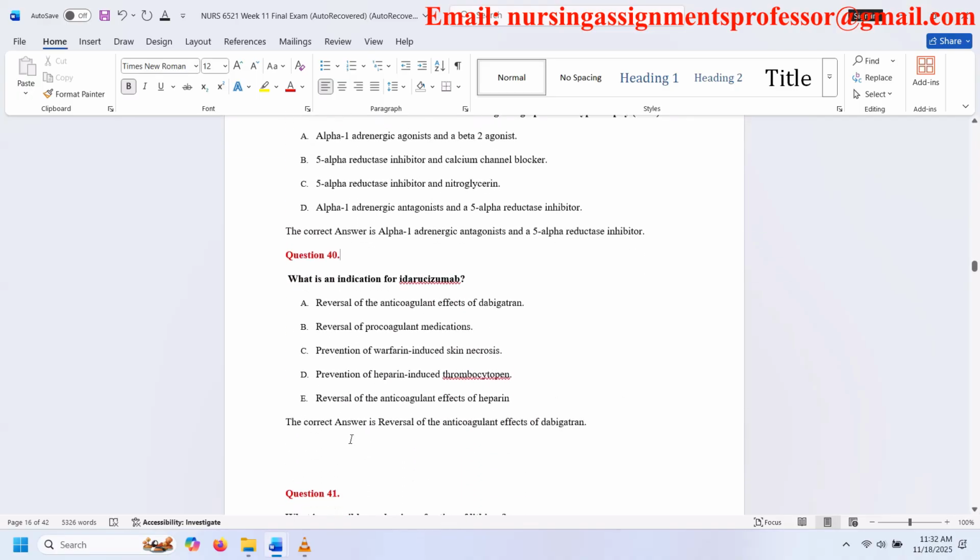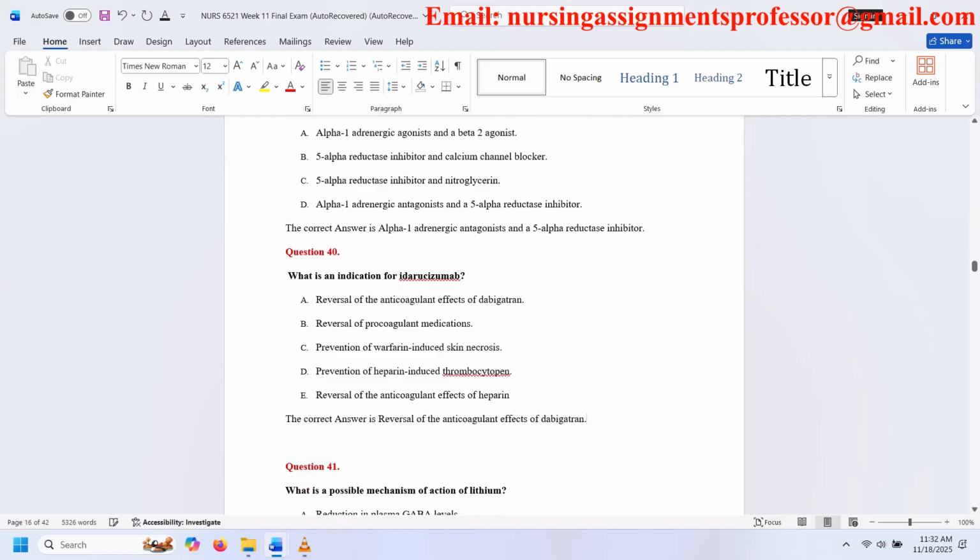Question 40. What is an indication for idarucizumab? A. Reversal of the anticoagulant effects of dabigatran. B. Reversal of procoagulant medications. C. Prevention of warfarin-induced skin necrosis. D. Prevention of heparin-induced thrombocytopenia. E. Reversal of the anticoagulant effects of heparin. The correct answer is reversal of the anticoagulant effects of dabigatran.